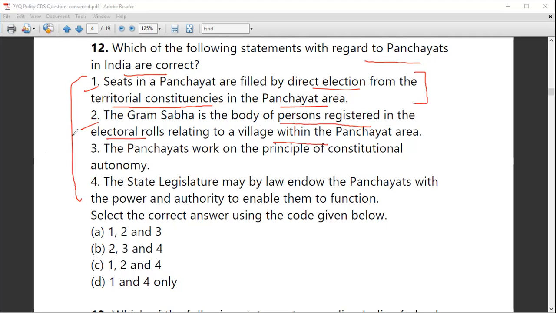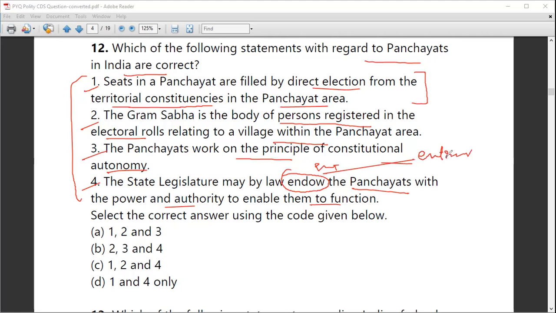Next statement is, the Panchayats work on the principle of constitutional autonomy. Yes, it works on constitutional autonomy. Next statement is option 4. The state legislature may by law endow, this is the key word of the question, endow the Panchayats with the power and authority to enable them to function. Yes, it is the duty of a state legislature. It cannot endow the Panchayats with this power, but it has to entrust the Panchayats with this power.